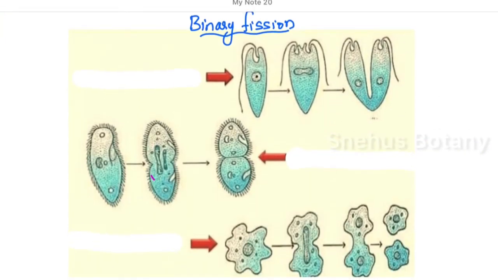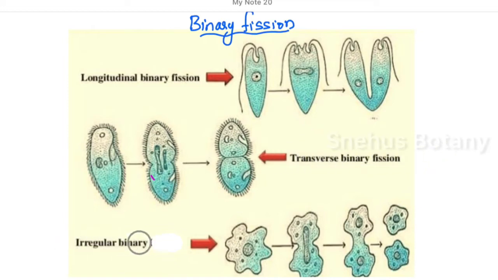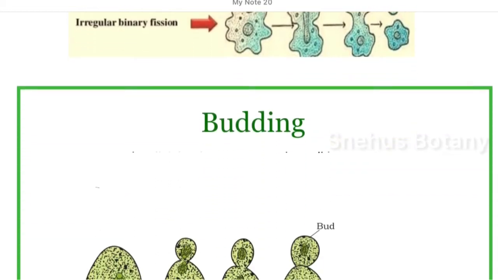Now see, binary fission. Based on how they divide, there are different types. First one, longitudinal binary fission, then transverse, then irregular. Longitudinal binary fission, example, Euglena. Transverse fission, Paramecium. Irregular, amoeba.